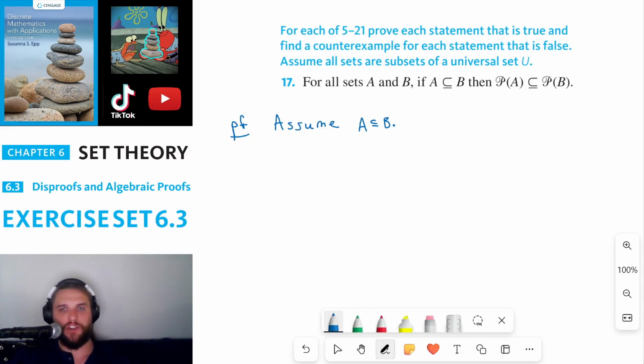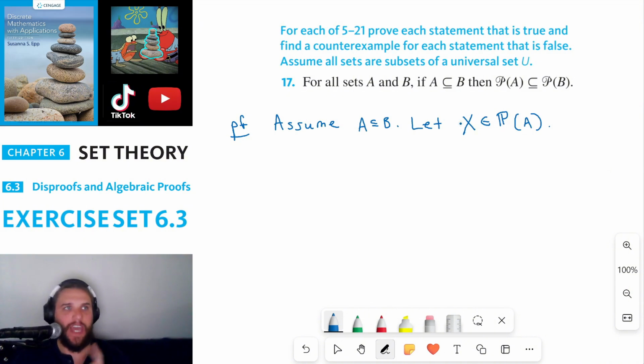So let's start by assuming that A is a subset of B. Now we want to show that the power set of A is a subset of the power set of B. The way we show that any set is a subset of another set is we start by instantiating an arbitrary element in the first set. So let X, and I'm going to say capital X here, be an element of the power set of A.